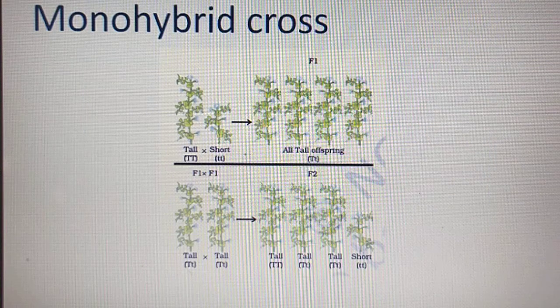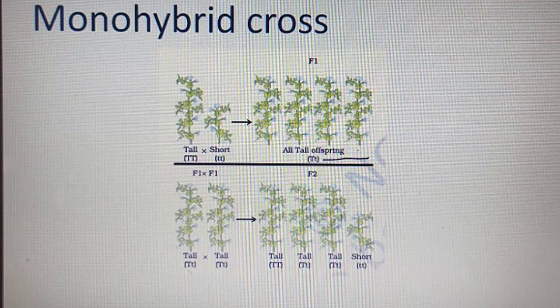This is one example for the monohybrid cross. It is capital T, capital T. That means they are pure tall. All the previous generations, all the plants are tall. Here it is small t, small t. Small t means all the previous generations all are dwarf plant. So what happens here? Capital T crossed with small t, small t. There are four offsprings produced here. All are tall plant.